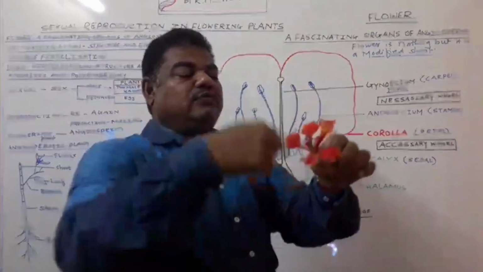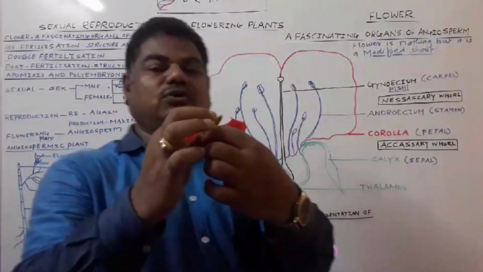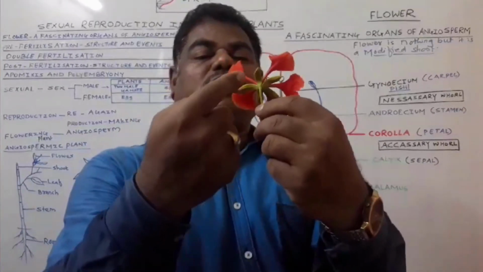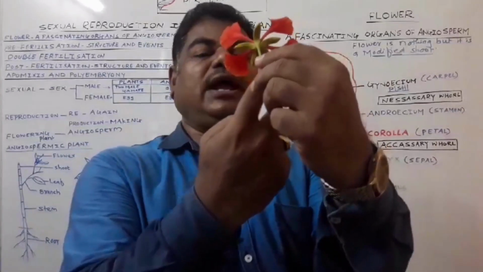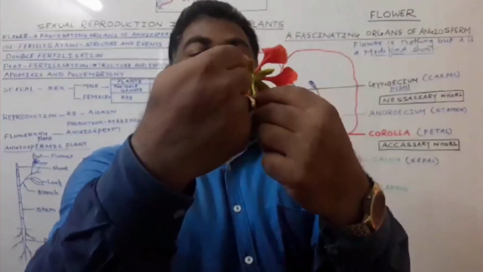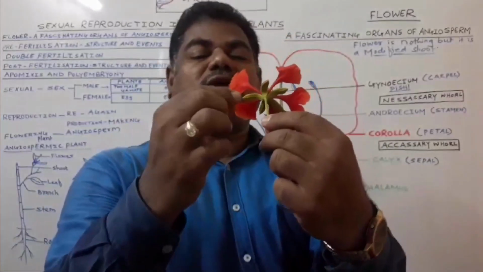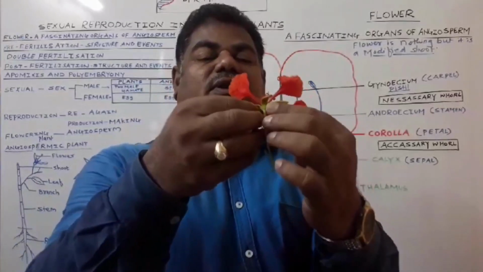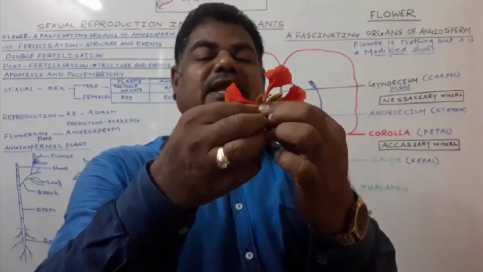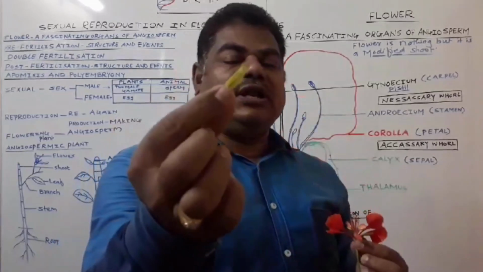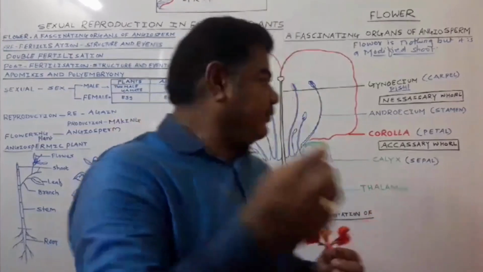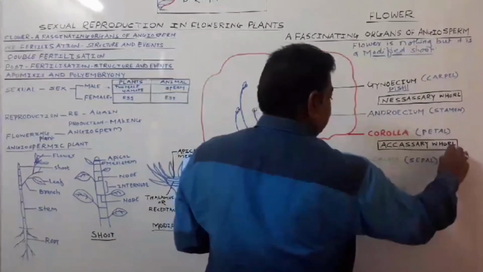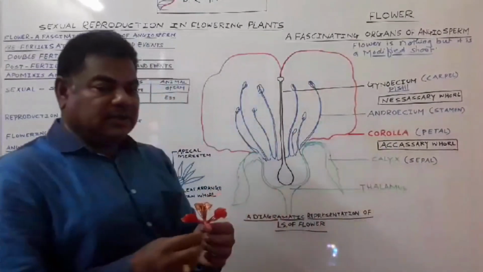The outermost whorl of the flower, which is green in color, has 1, 2, 3, 4, and this is 5. This outermost whorl, collectively, we call the calyx, and one member of this calyx we call a sepal.